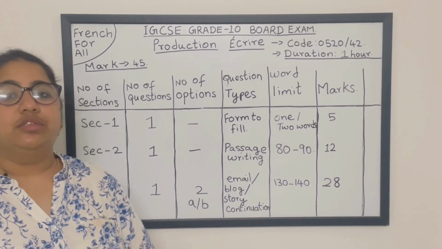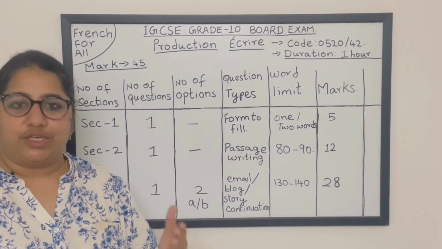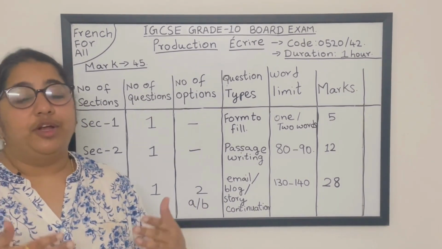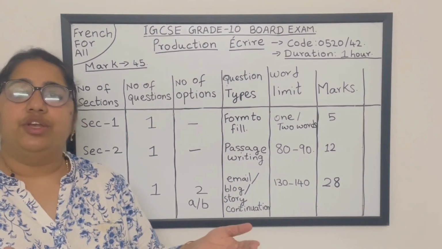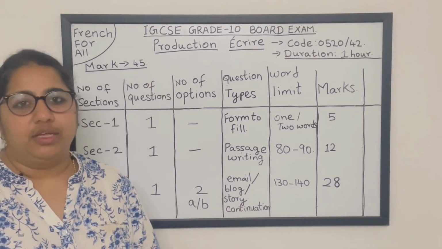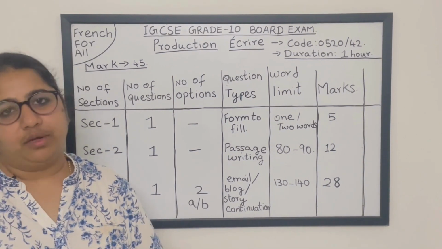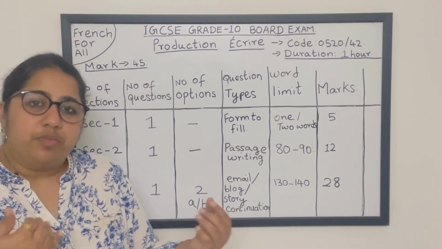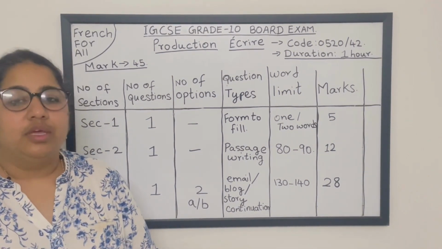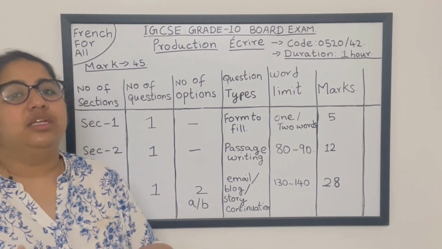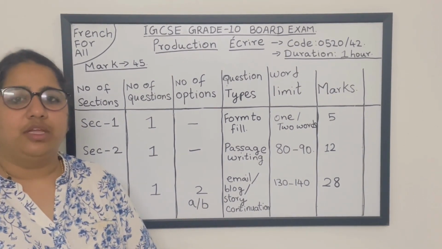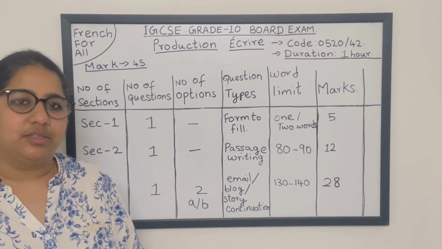They will be questions like when did you get pocket money, what did you do with the pocket money, do you think that getting pocket money is useful, and if you think so, what are the advantages and disadvantages of getting pocket money.